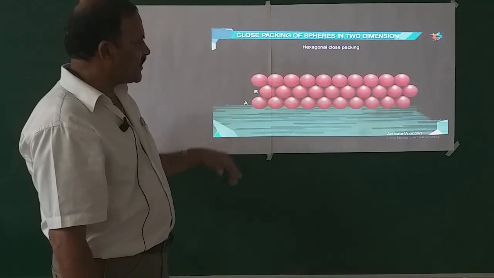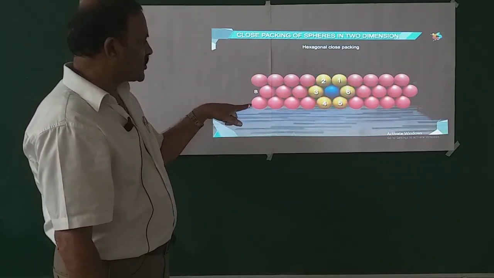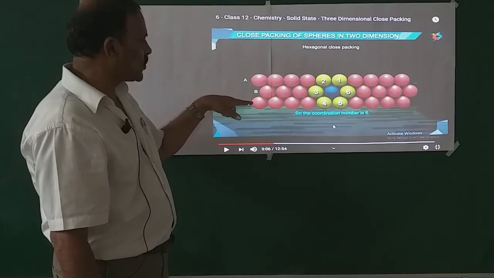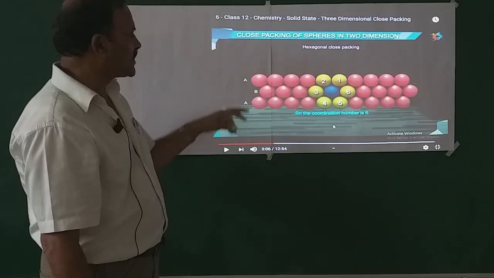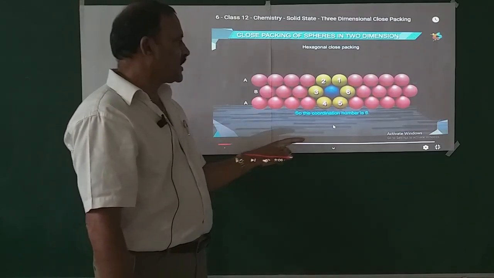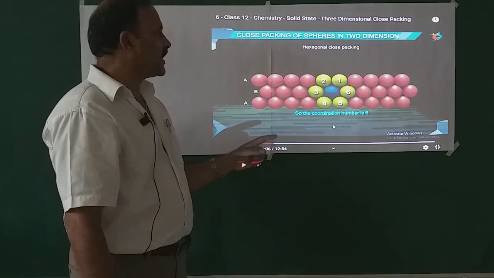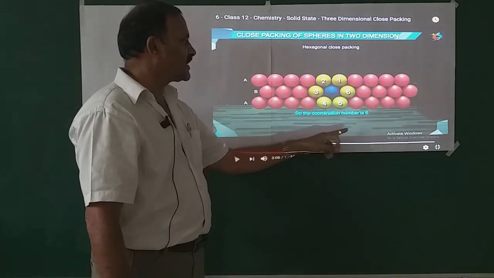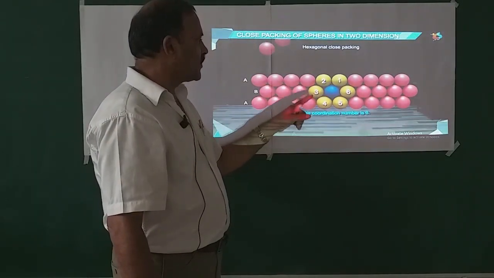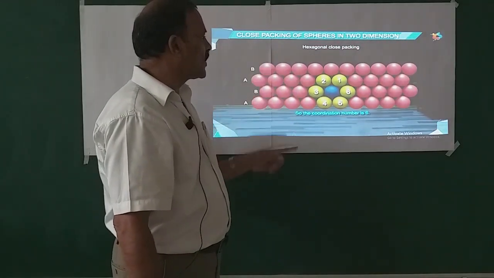The first row is exactly similar to the second row, and the spheres of the third row are exactly over the spheres of the first row. Here each particle is surrounded by 6 other spheres. Therefore the coordination number of each particle is 6. If these 6 spheres are joined, we get a regular hexagon, and therefore it is known as hexagonal close packing.